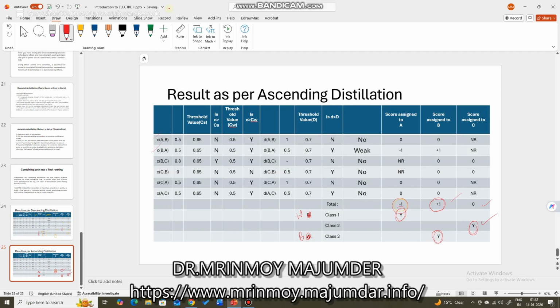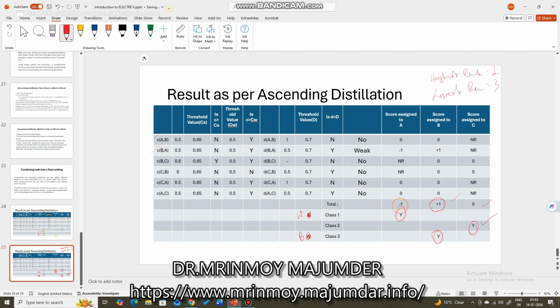Now, with respect to score, you rank them. The highest gets rank 1, followed by the other alternatives, and the alternative with the worst score among all the alternatives gets the lowest rank. In our case it is 3.